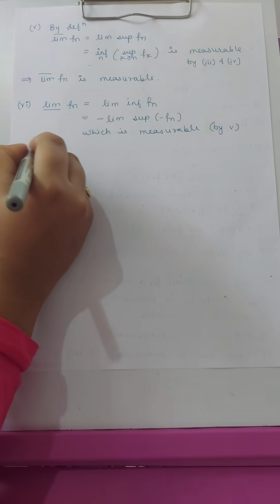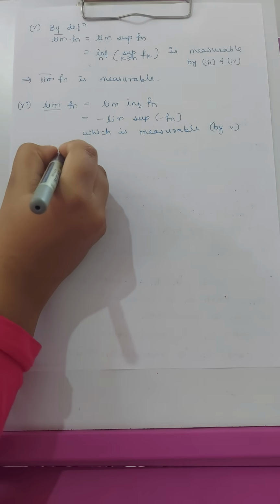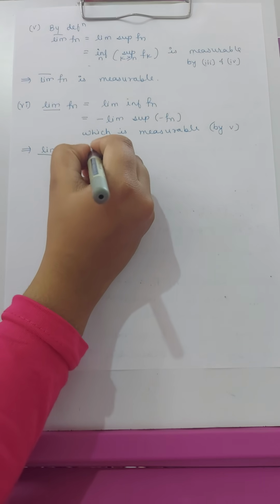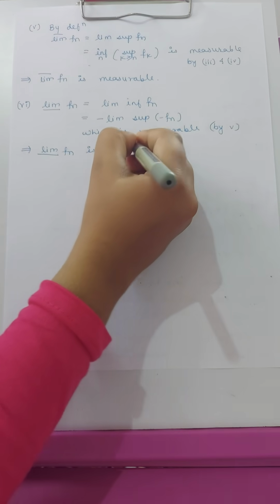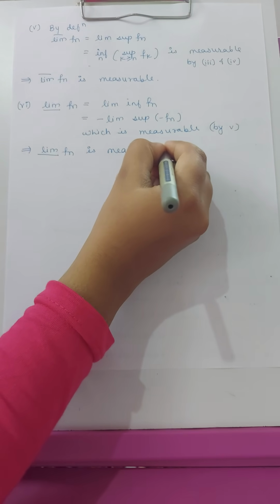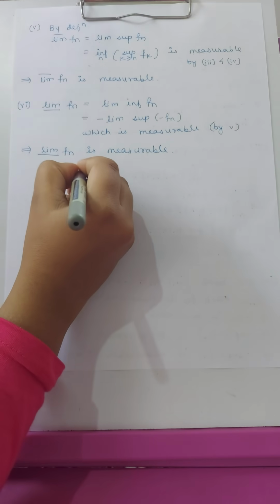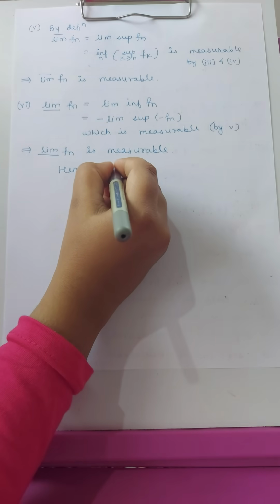So this implies that the limit inferior of fn is also measurable. So hence all these six conditions have been proved.